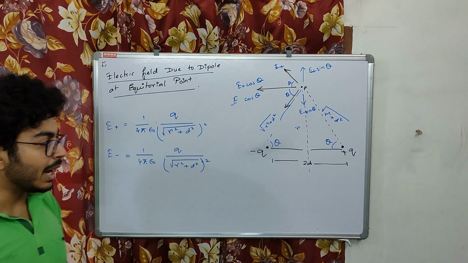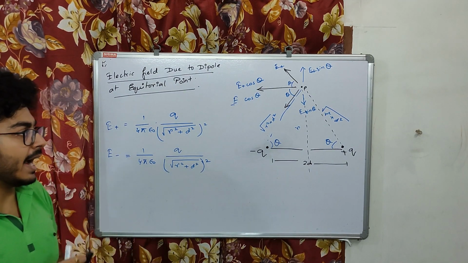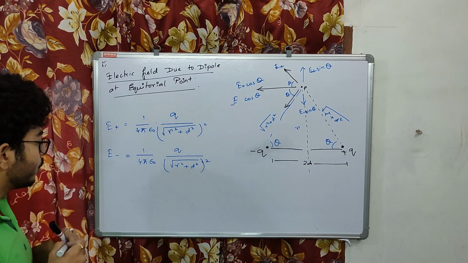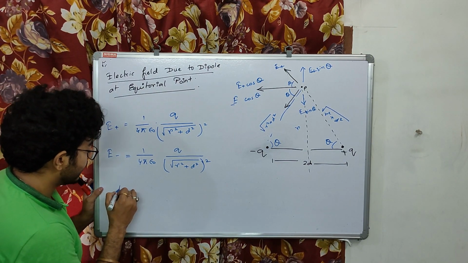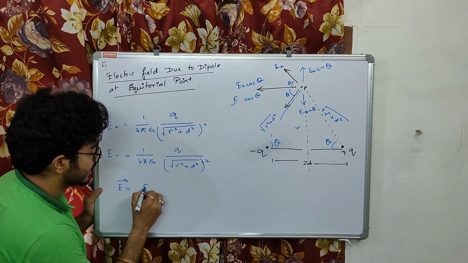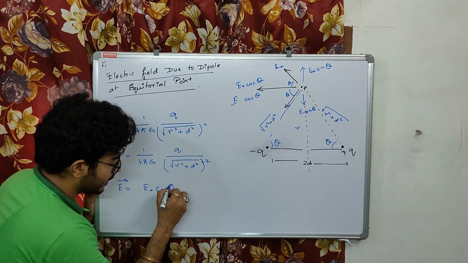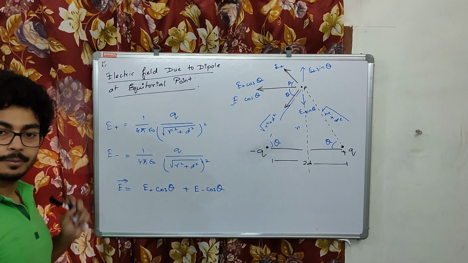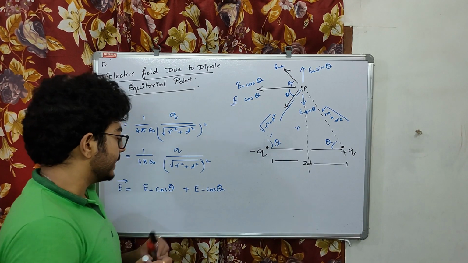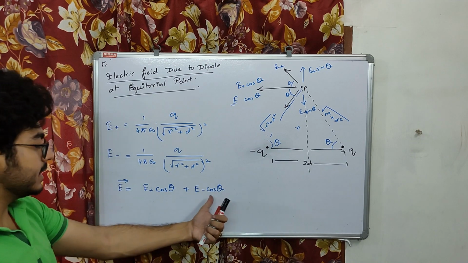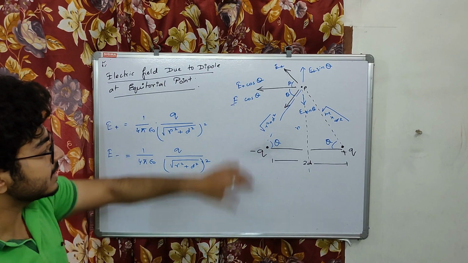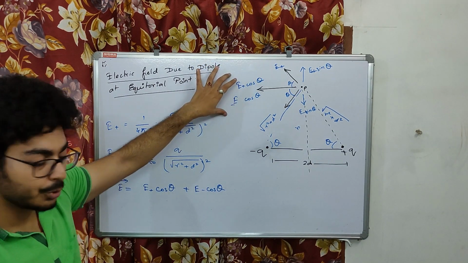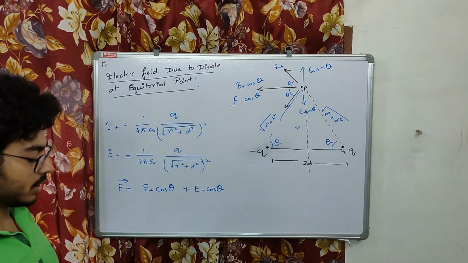Okay. So now I have to add the cos theta components of both of them. If I add both cos theta components, then the net electric field is E plus cos theta plus E minus cos theta. Clear? This part is clear to everyone. It's E plus cos theta and this one is E minus cos theta, because I have to consider these two components of the electric field. Clear?